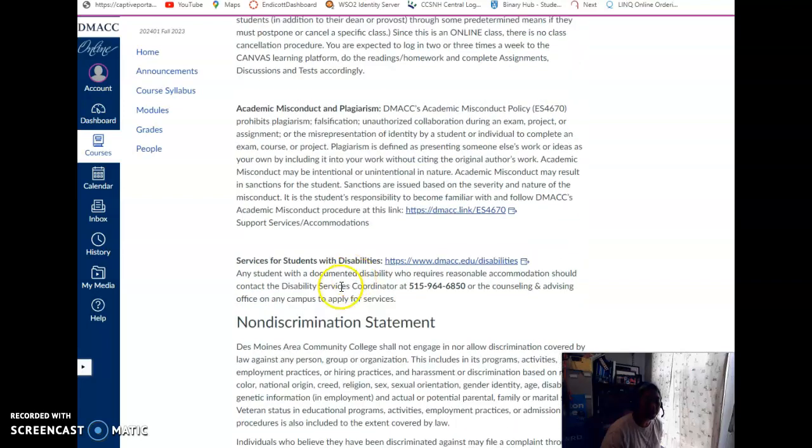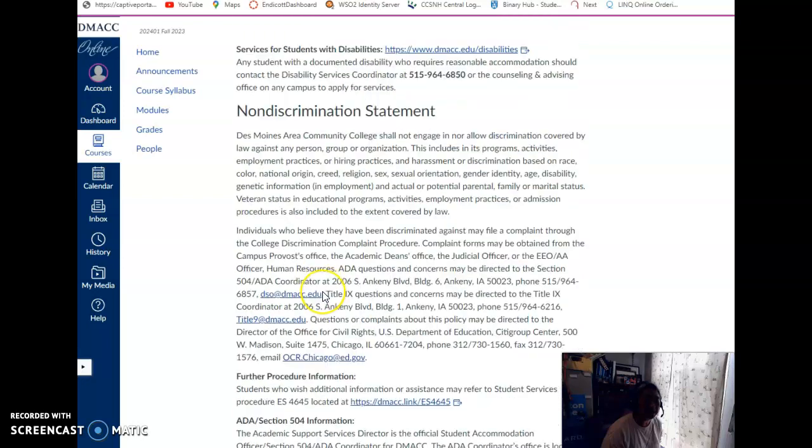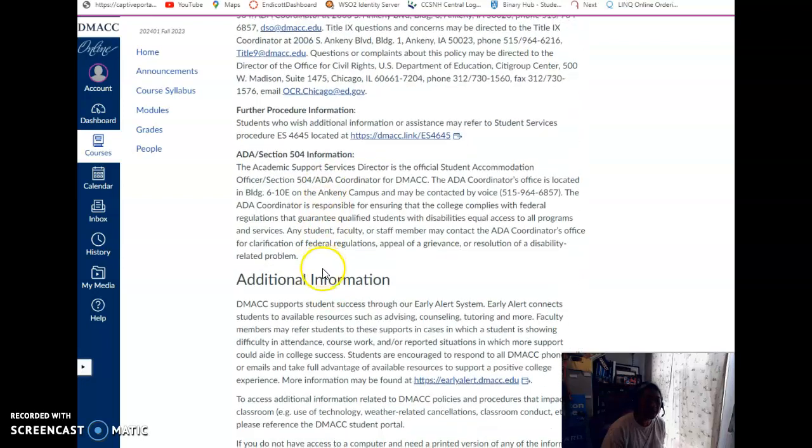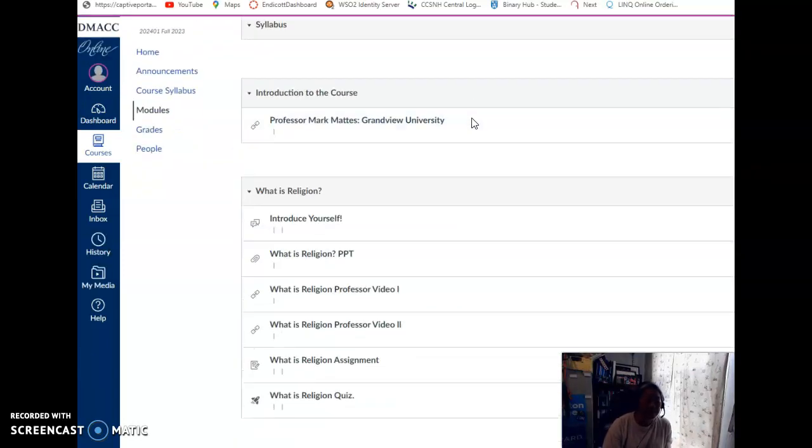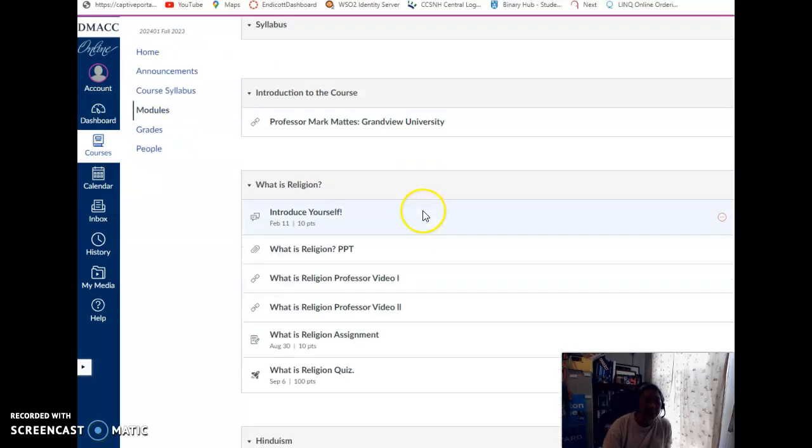Things about students with disabilities, academic misconduct or plagiarism, ADA, and then, of course, the course summary at the bottom. Now, of course, you're going to read the syllabus. I already know that you will, but you will also take a look at modules. And this is how, here's the syllabus.